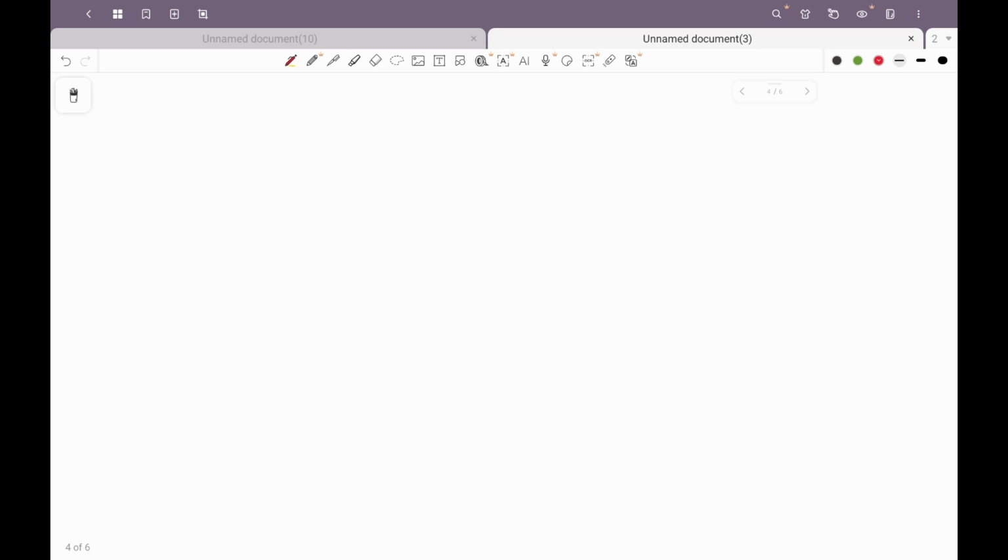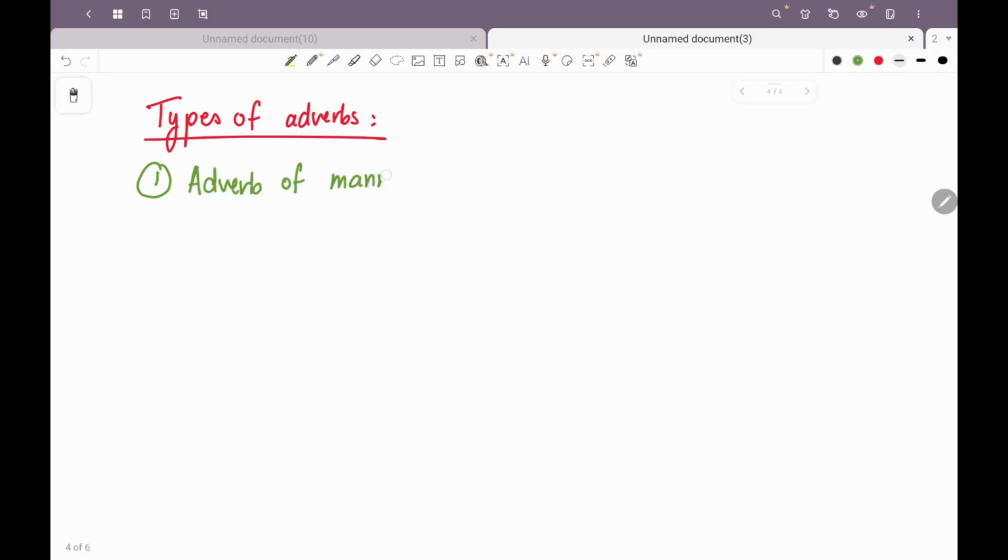Let us now look at types of adverbs. The first type of adverb is adverb of manner. Adverb of manner is an adverb which is used to indicate the manner in which an action is taking place.